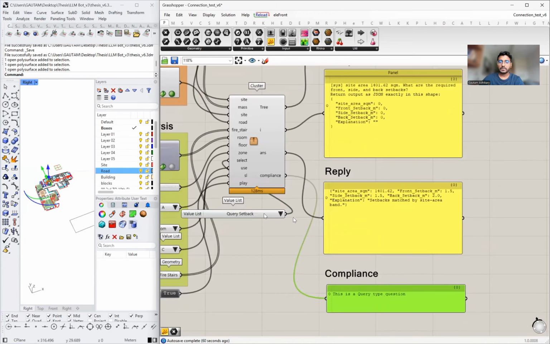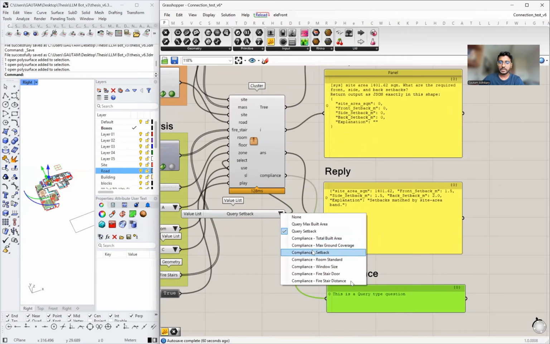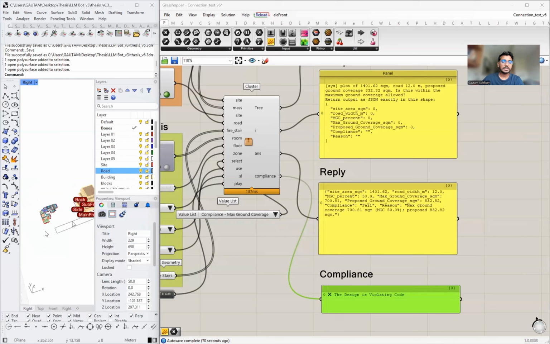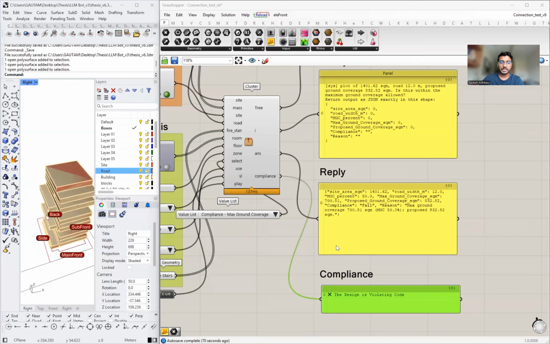So I have asked for a query, setback. It's also a query, so I'm getting a query output. There's no compliance. So yeah, now I am asking for the max ground coverage. It's already analyzing my geometry and says that this design is violating the code. So let's see what we can do about it.